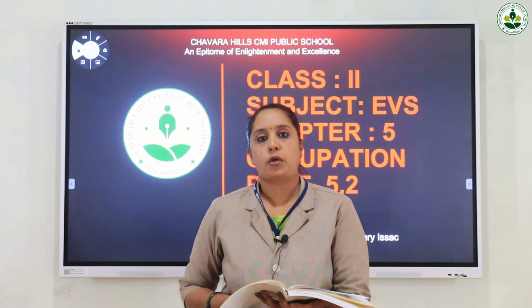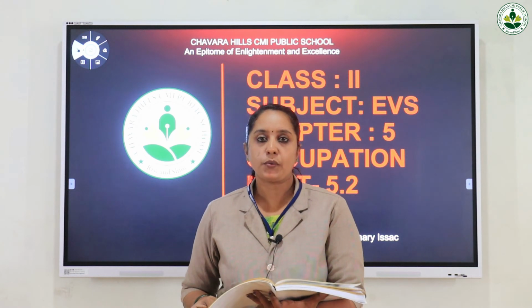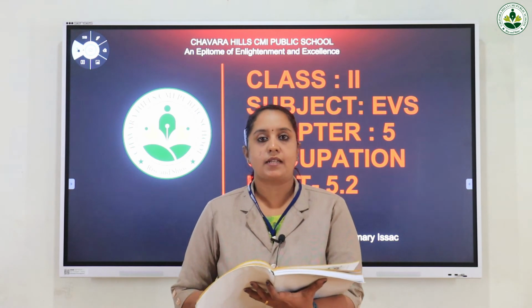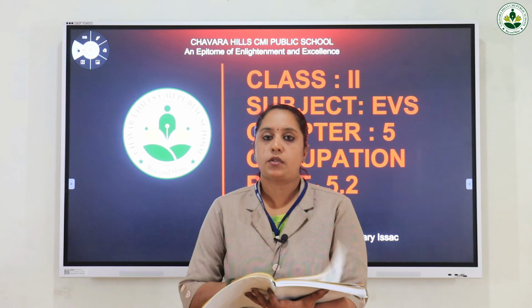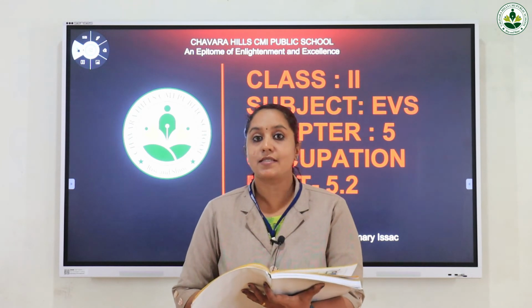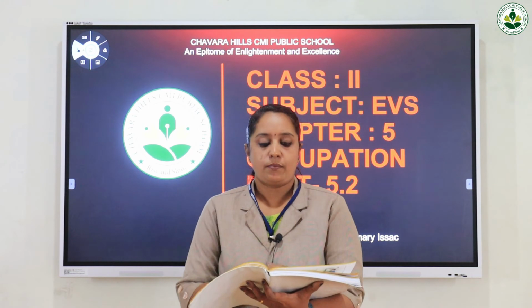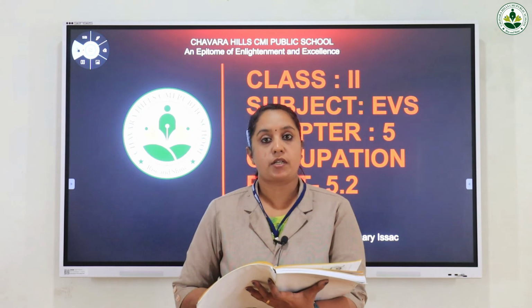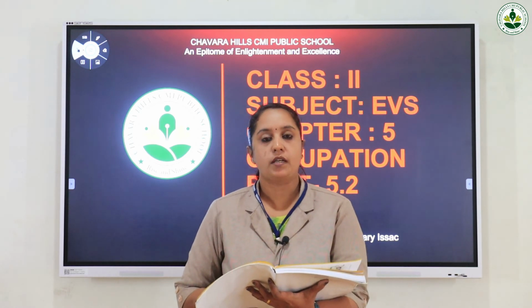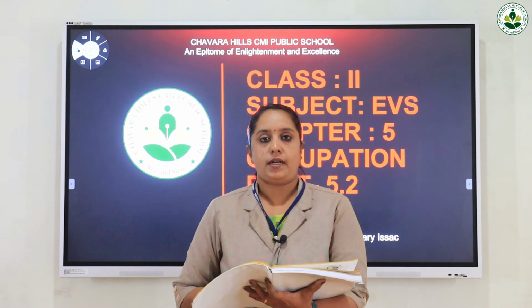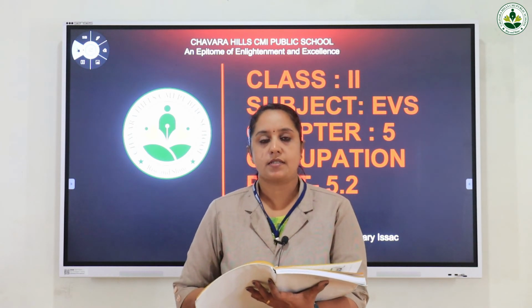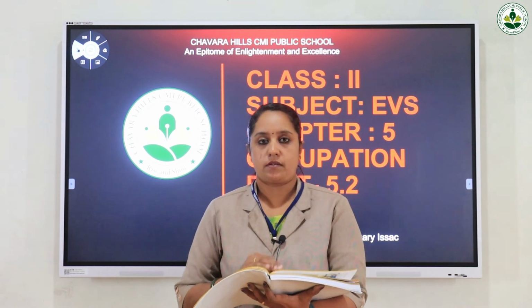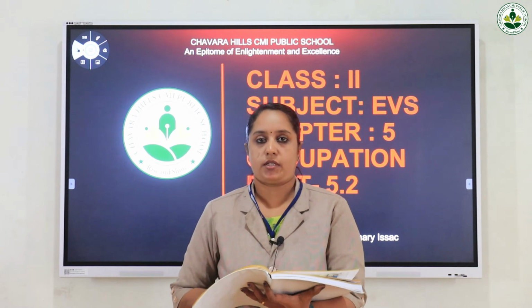Now let us move on to the occupation of a tailor. You can see the picture, page 234. Now what is the tailor doing? The tailor is stitching clothes. Now what are the tools used by him? He uses scissors and you can see the sewing machine also in the picture. Now he uses a measuring tape to take the measurements of the required cloth. So a tailor uses a measuring tape, scissors and he does his tailoring job with the help of the sewing machine.